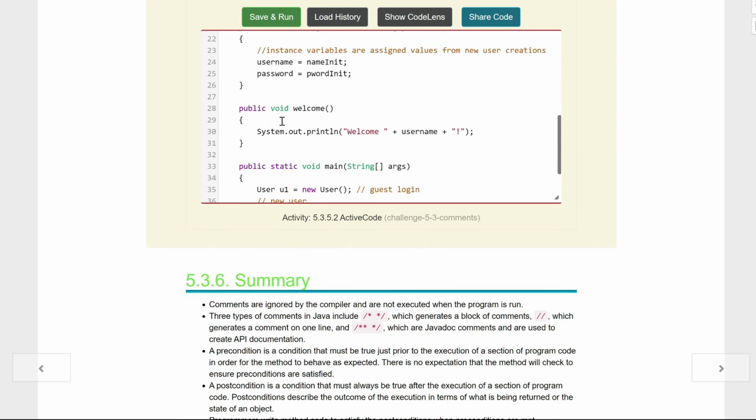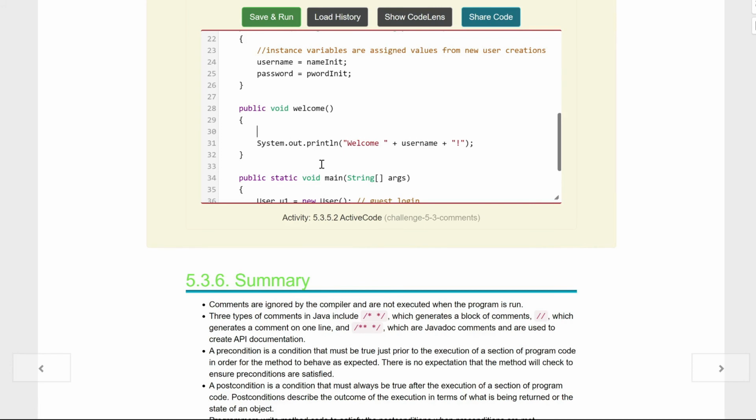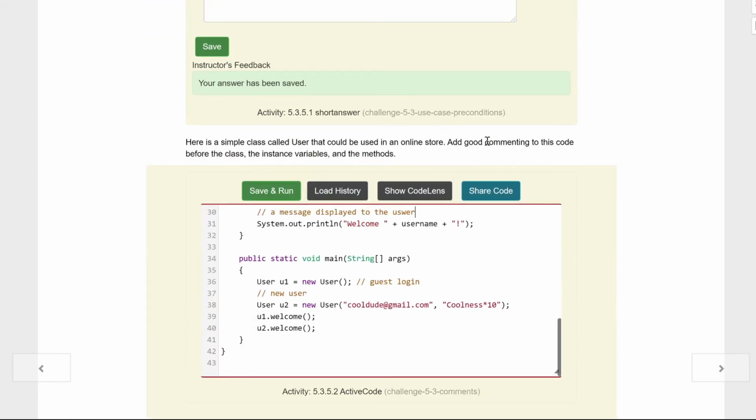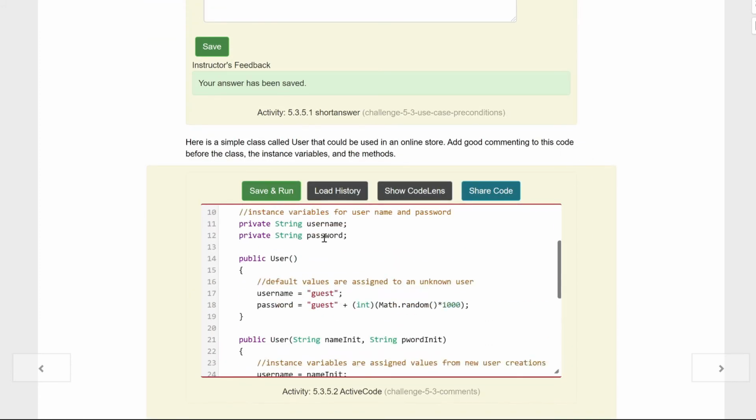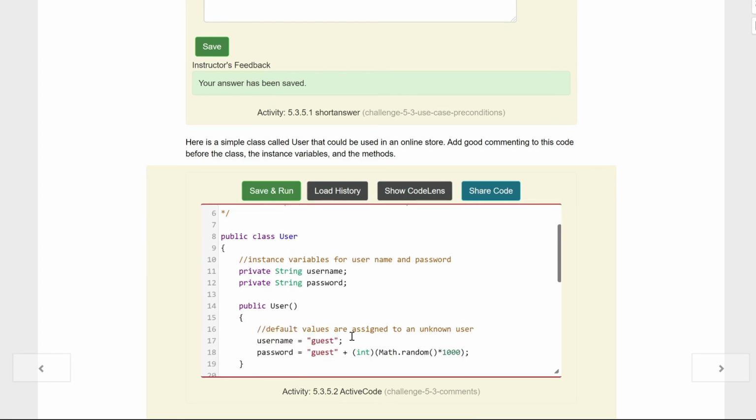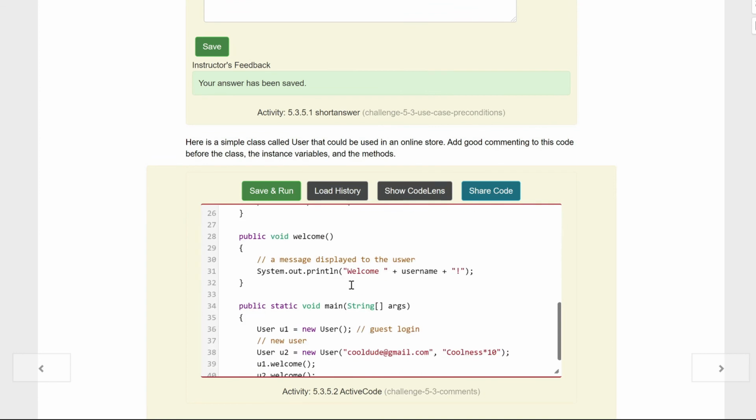We have our print down here. We should probably put a comment out for that one too, kids. And this is a message displayed to the user. And we have our new user here. And I think that's everything, kids. We didn't have to do much. We added before the class right there. We did our instance variables there. And we did the methods down here. I think that's everything, kids.